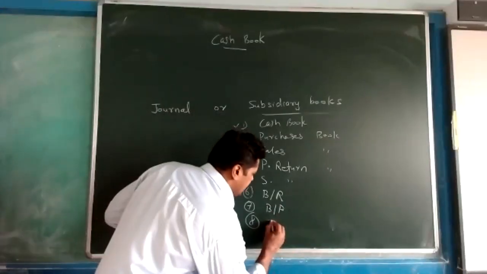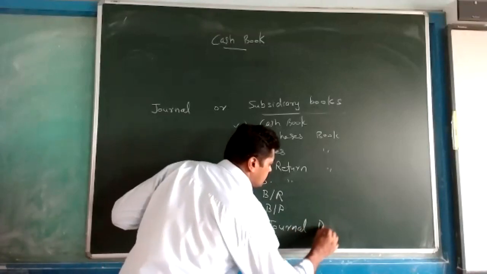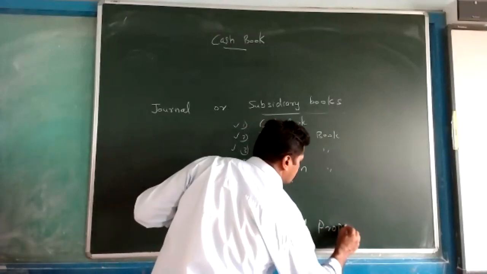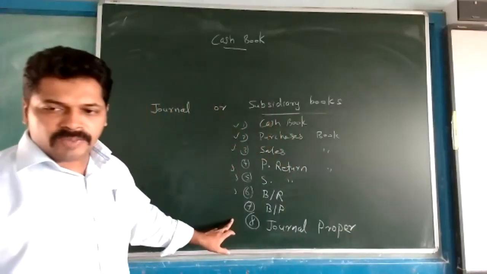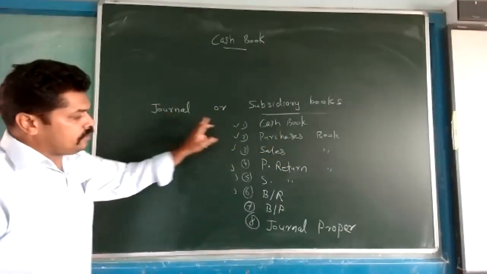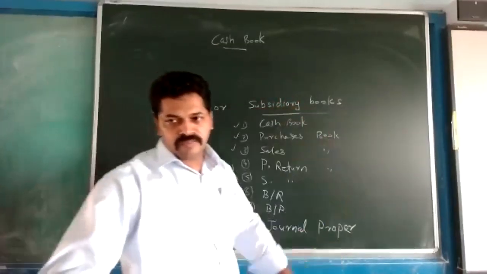Lastly, one journal book. So like that, 8 books we are making. In the place of one book, we are making 8 books, then it is known as subsidiary books.